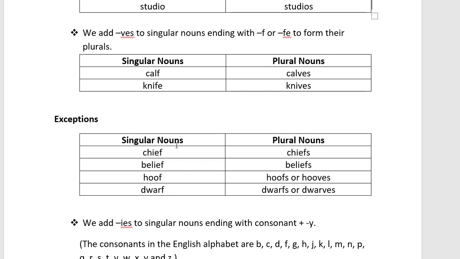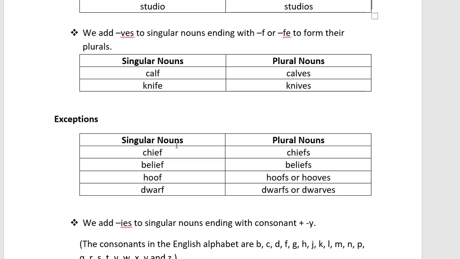So in both ways we can make the plural noun of hoof and dwarf, but for chief and belief you can only put S, you cannot put VES. So you see the exceptions, these are not changing according to the rule. Only roof and dwarf can be written in both forms. But chief and belief will not change as per the VES rule. We can simply add S at the end. These are the rules we have seen.